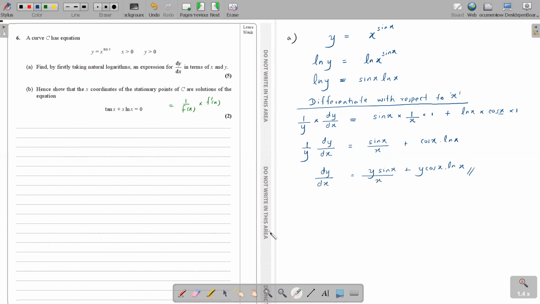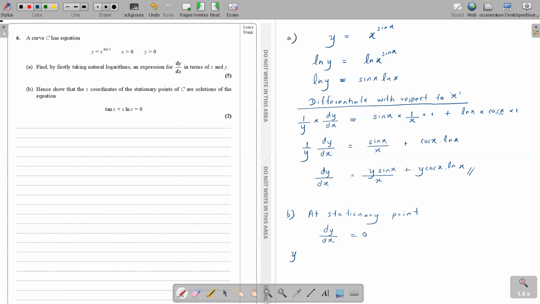Okay, so moving on to part B. Hence, show that the x coordinates of the stationary points of C are solutions of this equation. Okay, x coordinates of the stationary points. So when we talk about stationary points, obviously what do we do? At a stationary point, what's happening? dy by dx is equal to? 0, miss.